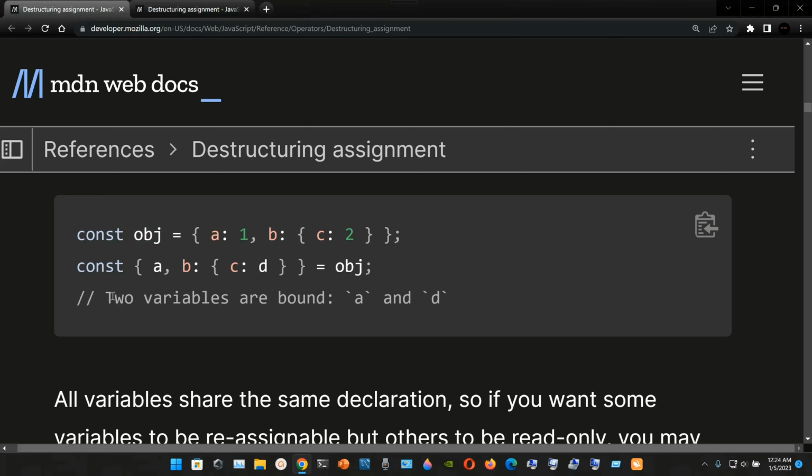So the two variables are bound, a and d. So if we call d, we're gonna be calling the number 2, and if we call a, we're gonna be calling the number 1.